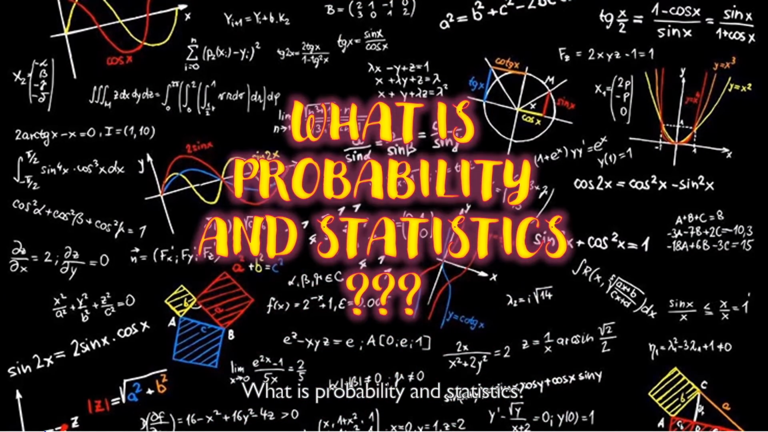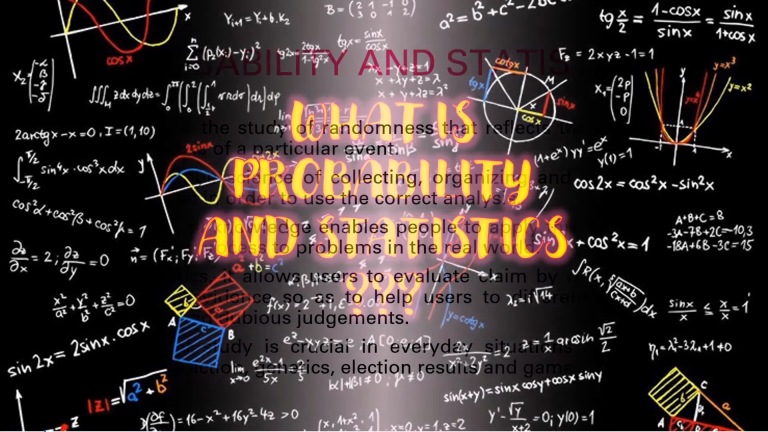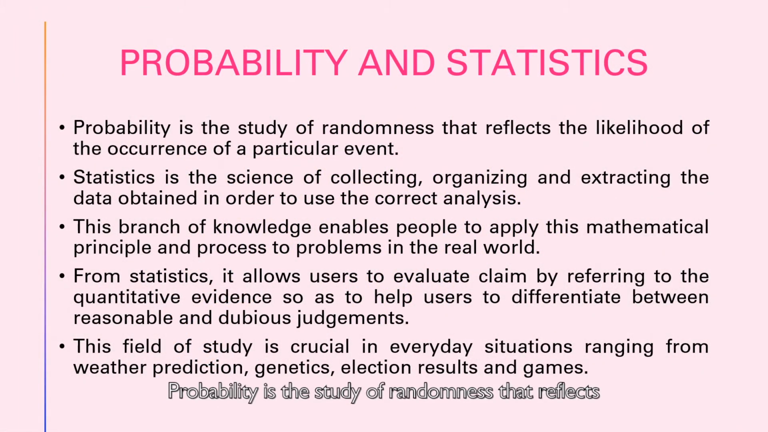What is probability and statistics? Probability is the study of randomness that reflects the likelihood of the occurrence of a particular event. Meanwhile, statistics is the science of collecting, organizing, and extracting the data obtained in order to use the correct analysis.